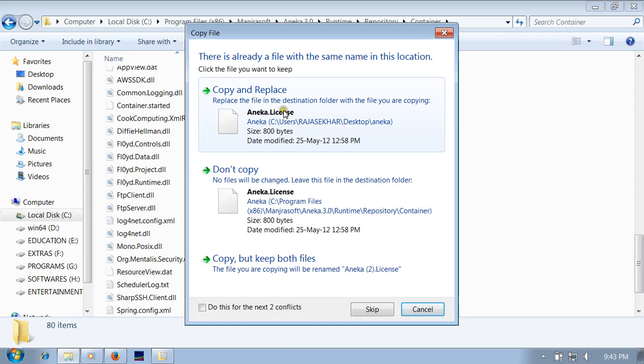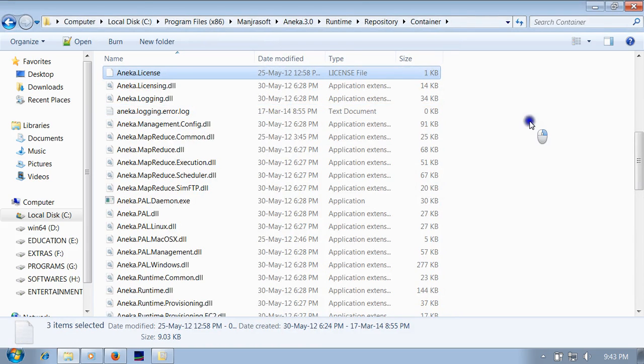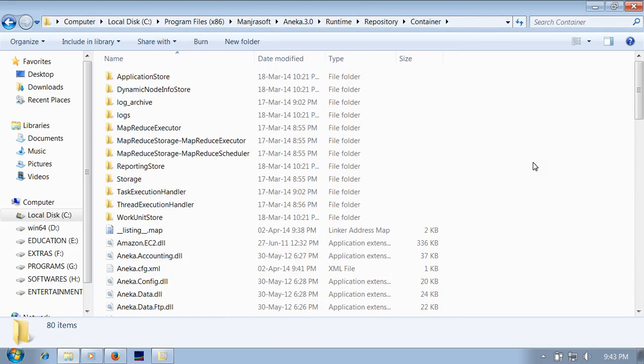The Aneka license file is already available there, so copy and replace. Spring config also, copy and replace, then refresh.